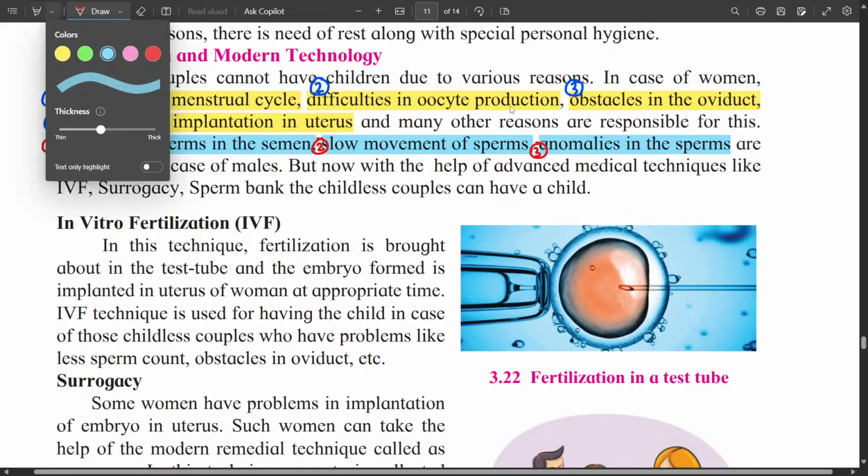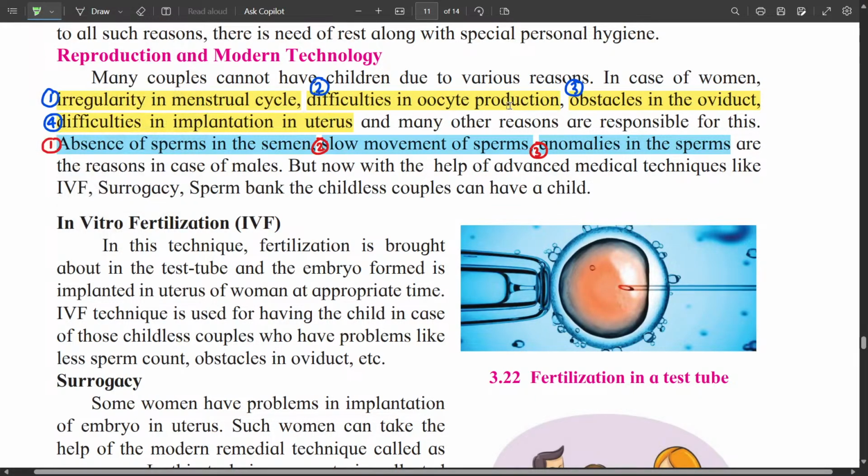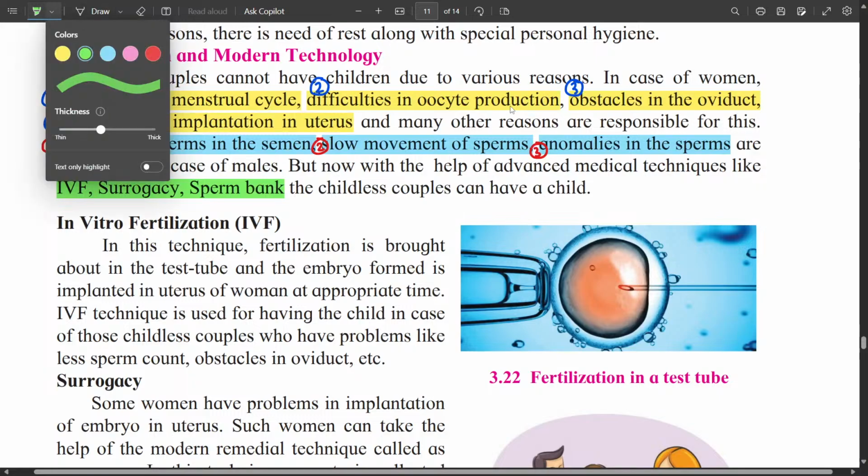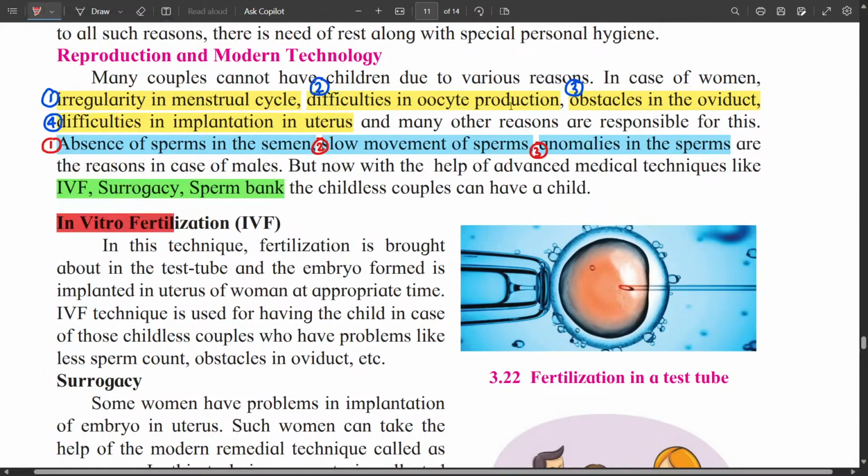So due to these reasons, if fertilization cannot occur, the couple may not be able to have a child. For such couple, advanced medical techniques like IVF, surrogacy, and sperm bank are now available. Let us see these advanced techniques one by one. First one is IVF, or in vitro fertilization.